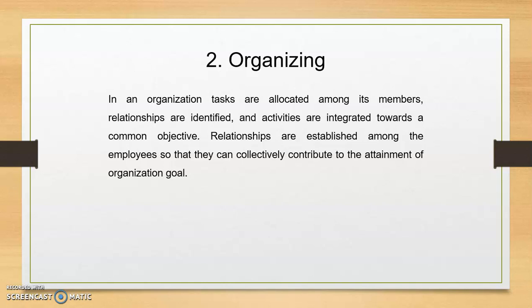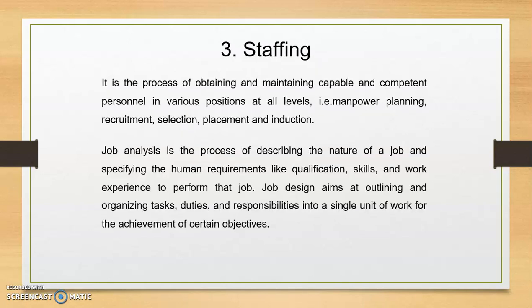Once we identify the various designations, then we'll have to do the job analysis for that. What is the role, what are the responsibilities, and in order to fulfill this role and responsibilities, what eligibility that particular person should possess: educational qualifications, age criteria, experience criteria, and sometimes gender criteria. So all these things we will do. So that's the organizing part. Departmentation done, then the hierarchical structure, and for each designation the job analysis. Once that is done, then we go for staffing.